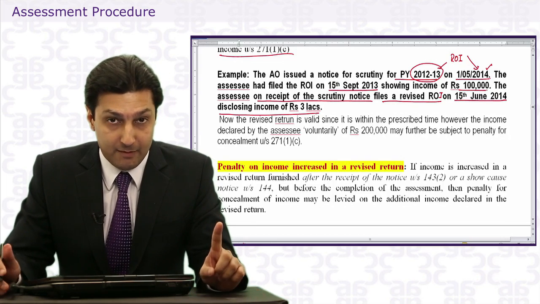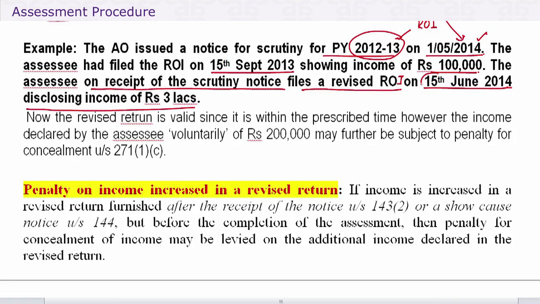First, let's check the time periods. He revises on 15th June 14. It is 1 year from the end of the relevant assessment year. Valid return. Assessment has not been complete. You've only gotten a notice. Assessment is yet to be complete.